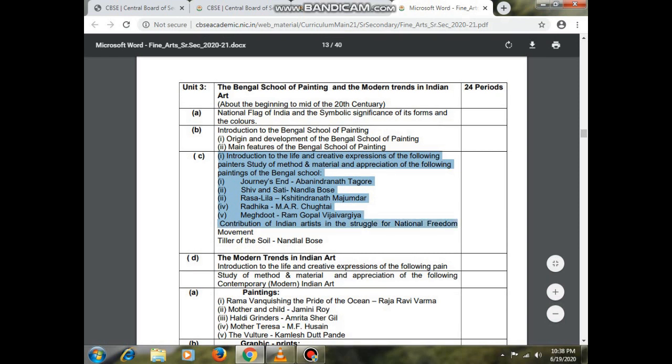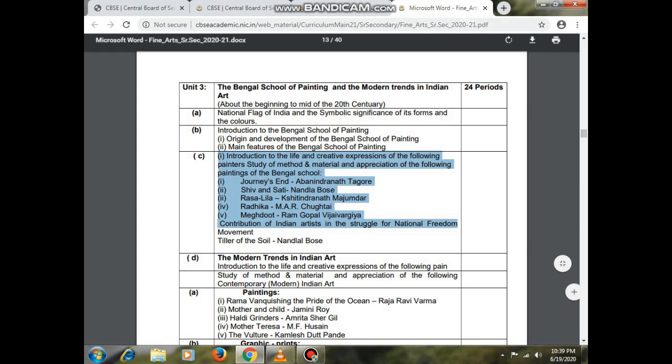In portion C, the introduction to the life and creative expression of the following painters, study of material and methods and appreciation of the following painters of the Bengal school. There are five paintings. First, Journey's End by Abanindranath Tagore.